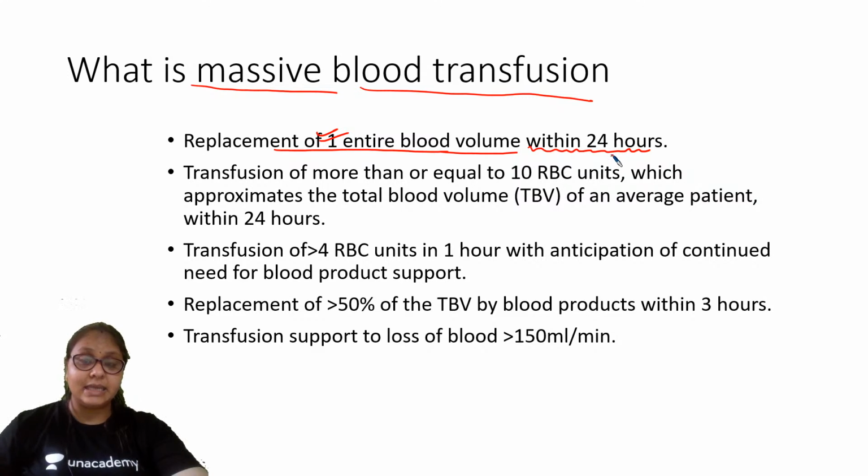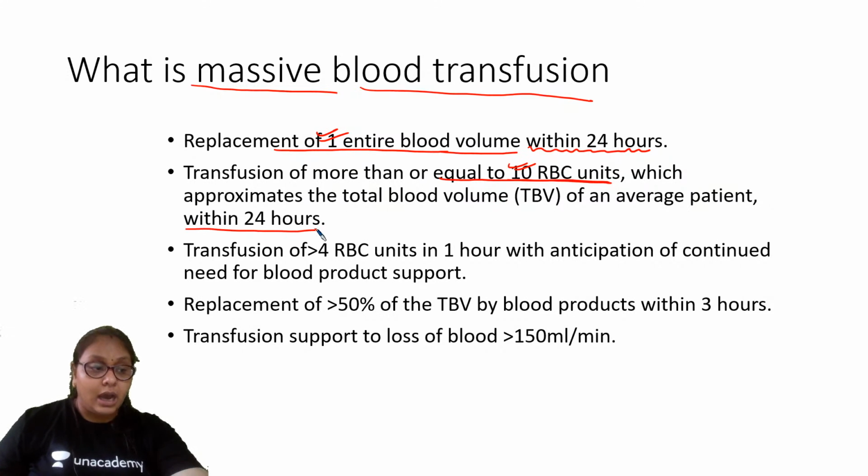If I am replacing one entire blood volume within 24 hours, that is around transfusion of more than or equal to 10 RBC units. One entire blood volume approximates to 10 RBC units, and if I am giving it within 24 hours, then it is known as massive blood transfusion.